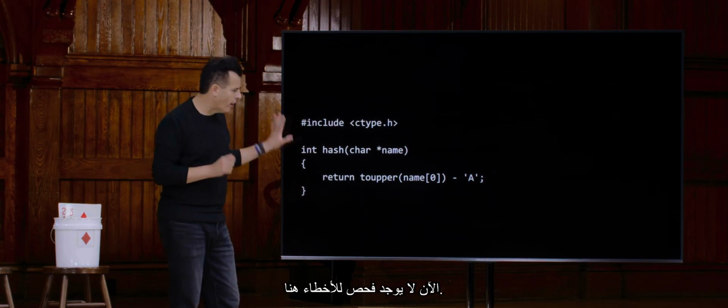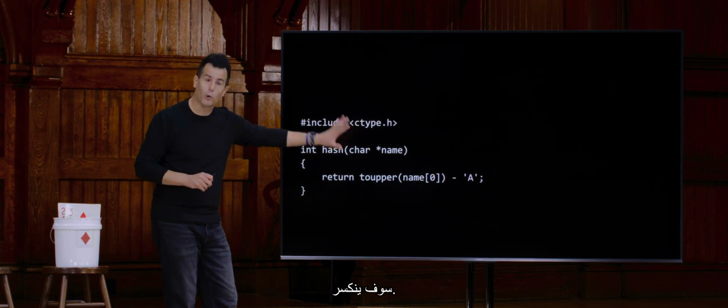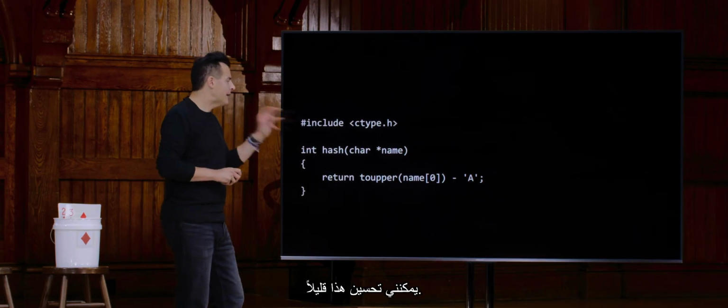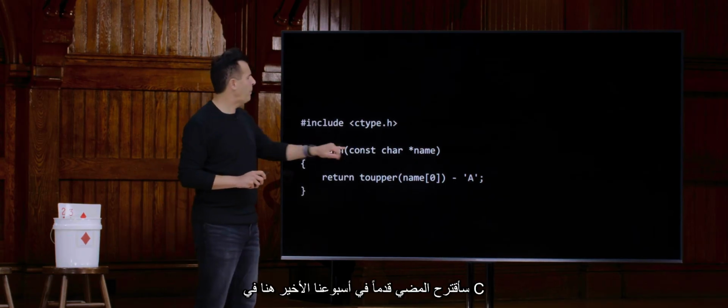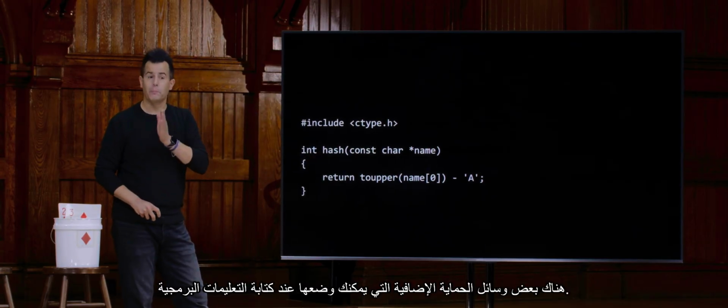Now, there's no error checking in here. If you type in non-English symbols, it's going to break. So let's just assume for simplicity this is indeed an English name that's coming in. I can refine this a little bit. I'm going to propose, moving forward in our final week here of C, there are some added defenses you can put in place when writing code.